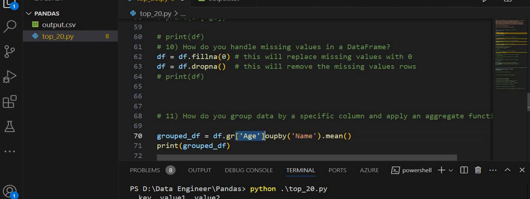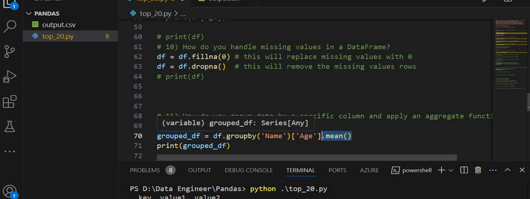After this step, after grouping, we select the age column. This operation focuses on the age values within each group, and then .mean calculates the mean average of the age values within each group.